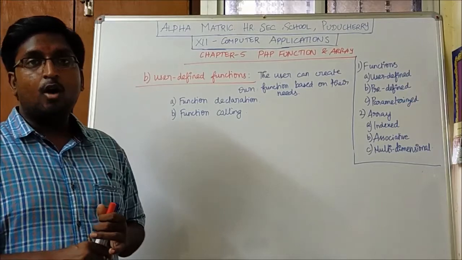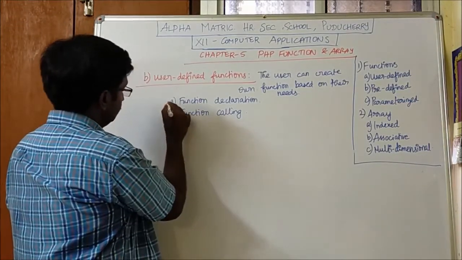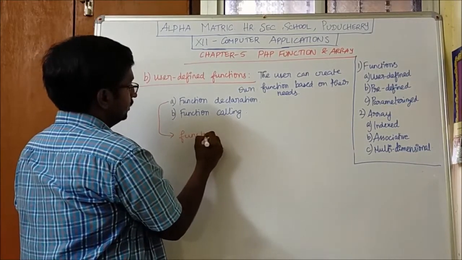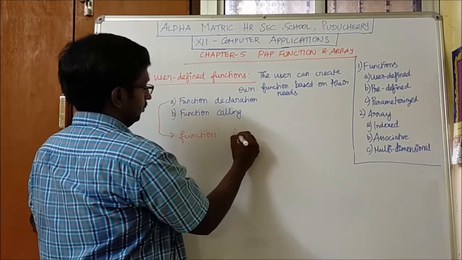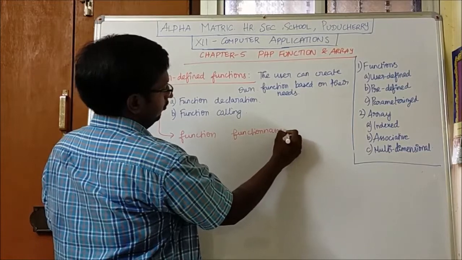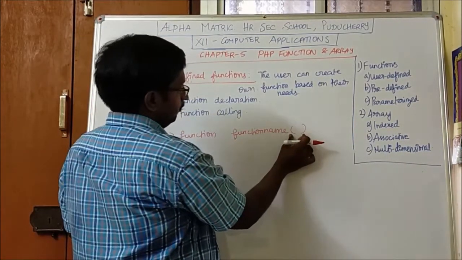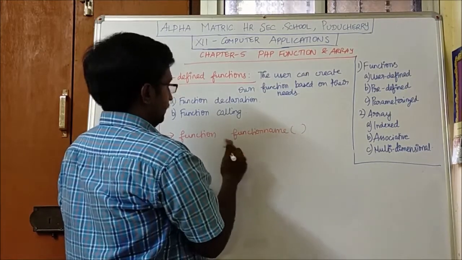Let us see how to declare the function. We have to use the keyword function, then the function name, and the function name must contain an open bracket and a close bracket.